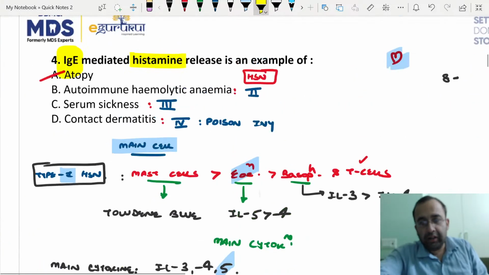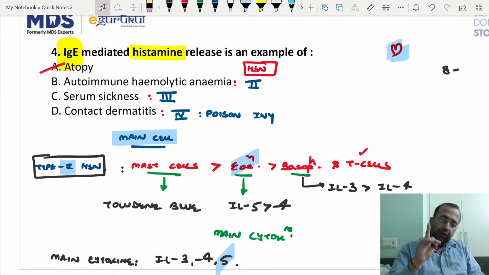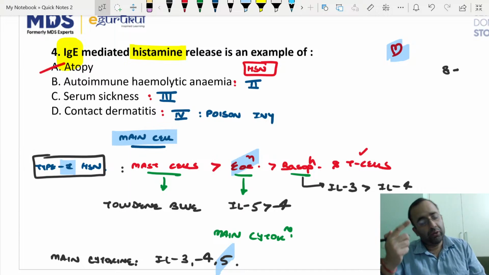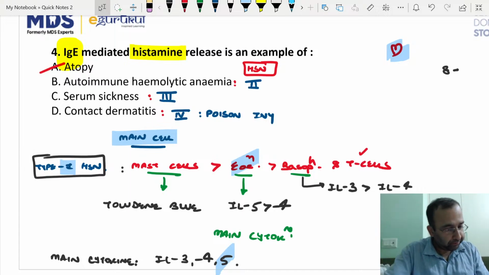Main cytokine with type 1 hypersensitivity, interleukin 5. Main cytokine with type 4 hypersensitivity. Type 4 hypersensitivity are the chronic inflammation, interleukin 2, 12, interferon gamma. Next point.